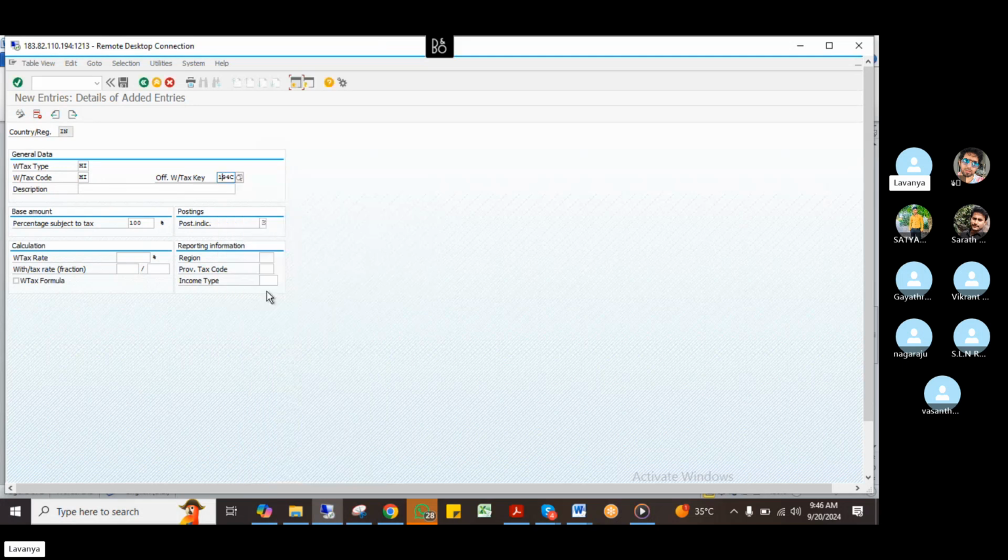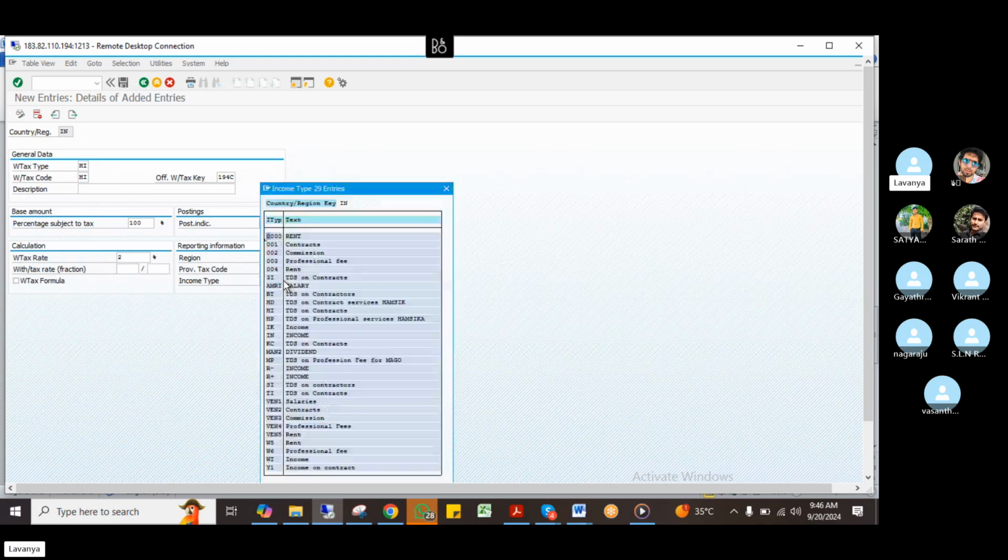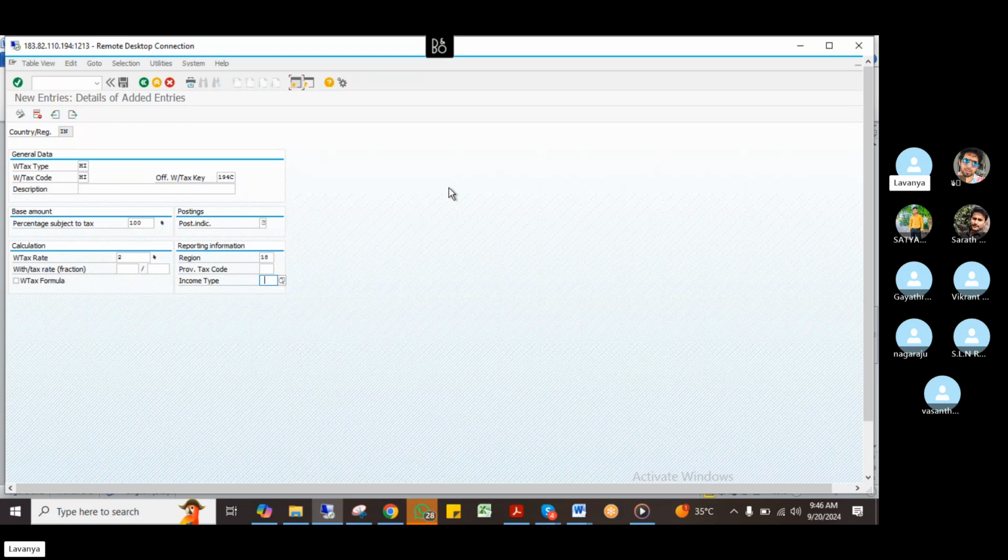Just take TDS on contractor services and mention the 2%. It depends upon the tax rate, then you have to mention the region also. Income type we have already done, right? HI, HP. If you want, you can create your own description also. Someone mentioned TDS and contractors, I mentioned HD TDS and contractors somewhere. You can also take it as freely defined. This is how we need to do this configuration.